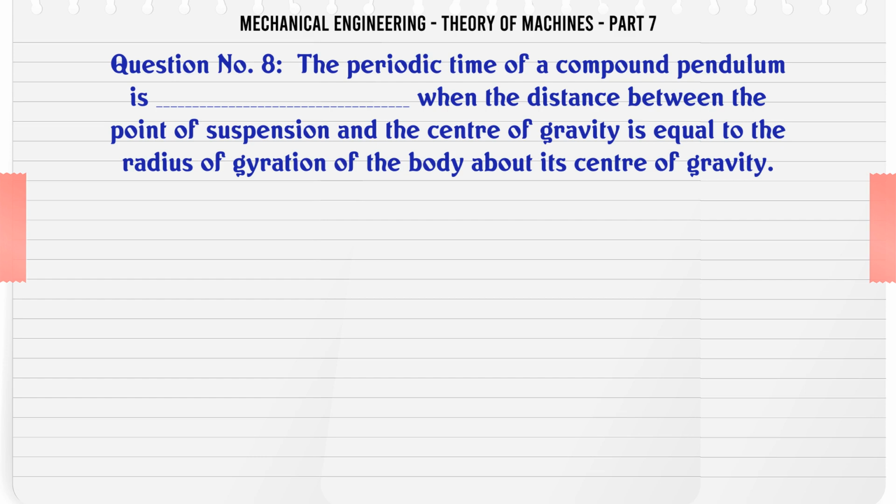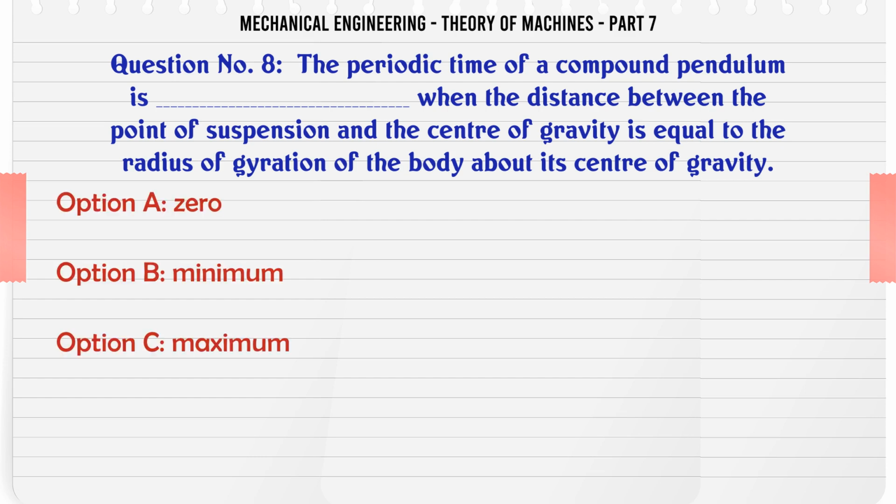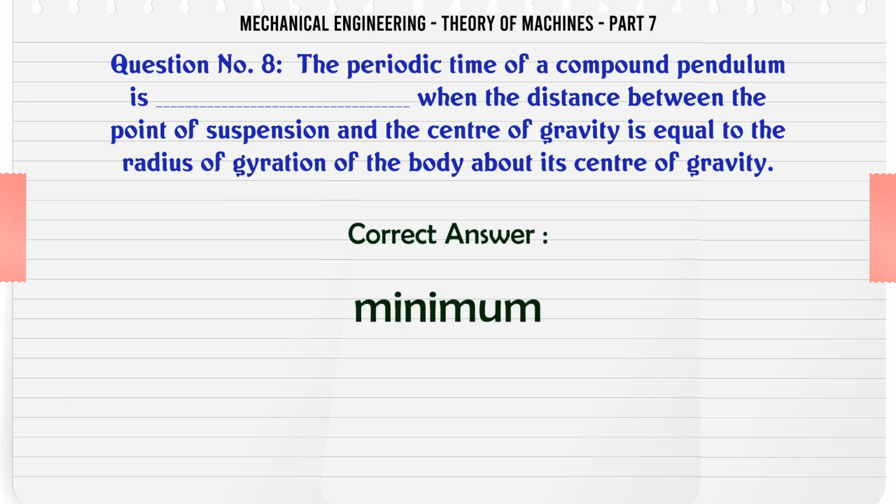The periodic time of a compound pendulum is, when the distance between the point of suspension and the center of gravity is equal to the radius of gyration of the body about its center of gravity, A. 0. B. minimum. C. maximum. D. infinity. The correct answer is minimum.